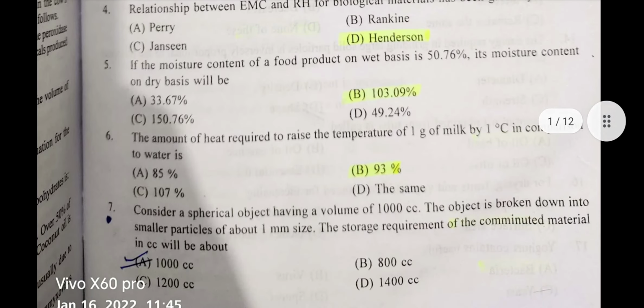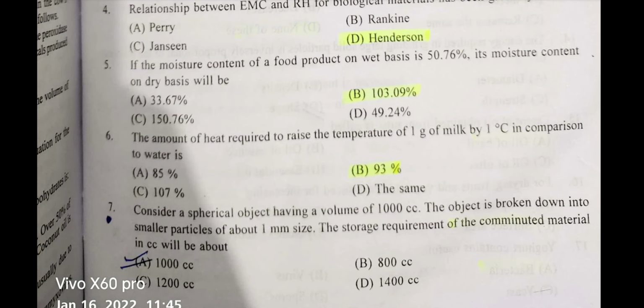Question number 7. Consider a spherical object having a volume of 1000 cc. The object is broken down into smaller particles of about 1 mm size. The storage requirement for the comminuted material in cc will be about. The right answer for this question is option A, 1000 cc.